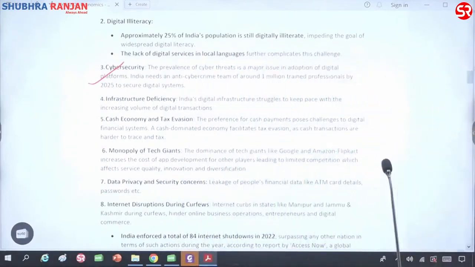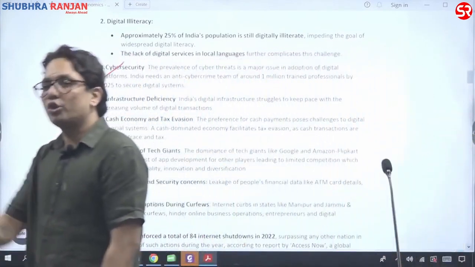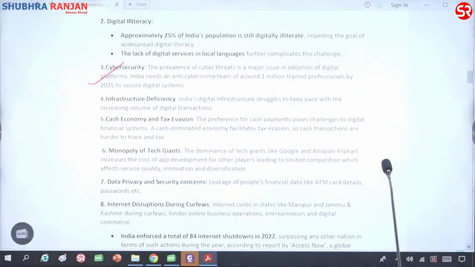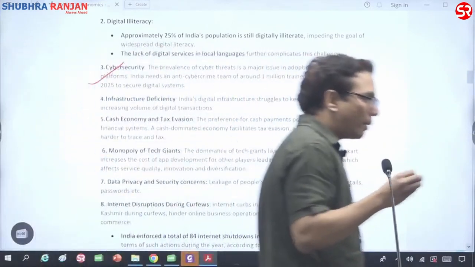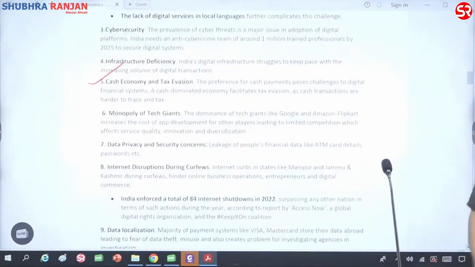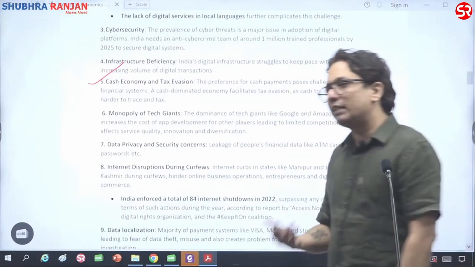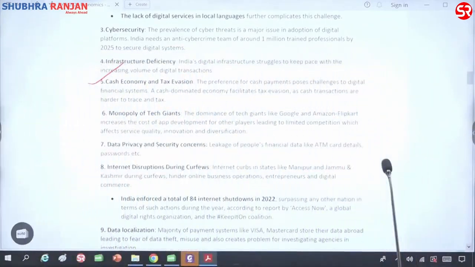And then cash economy and tax evasion. You go to Chandni Chowk, no one accepts Paytm over there. Everyone accepts cash because cash helps people in tax evasion, right? So that's another challenge, the cash economy and tax evasion. Another challenge is the monopoly of tech giants. We already have tech giants like Amazon, Google, Flipkart. It's very difficult to enter the system, right?